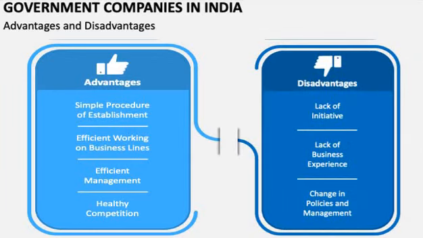Under the disadvantages of government companies, the first one is lack of initiative. In government companies, only the government will come forward to invest. Private investors are not interested or not ready to invest in sick industries, so only the government comes forward to invest in government companies. So that is the first disadvantage. And the second one is lack of business experience.